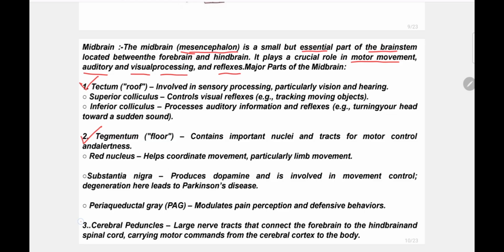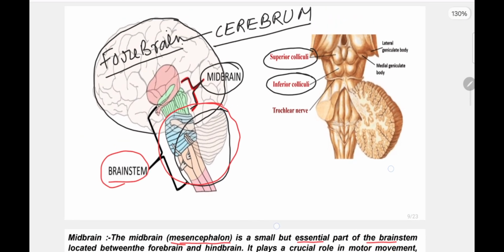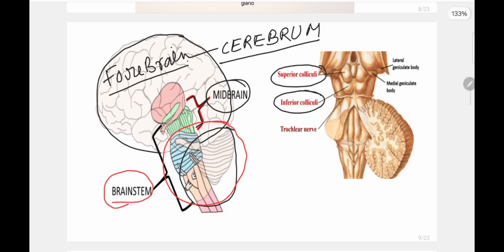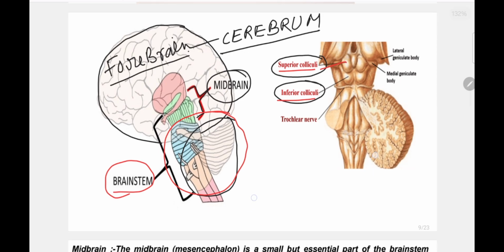tegmentum and cerebral peduncles. So what is the tectum? Tectum is the roof, involved in sensory processing, particularly vision and hearing. And within this tectum, there are two parts, that is superior colliculus and inferior colliculus. In this midbrain, these are the superior colliculi and inferior colliculi.